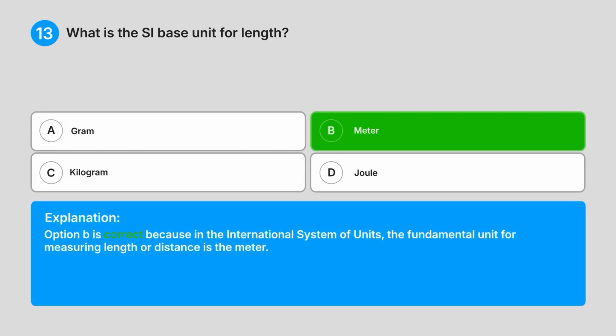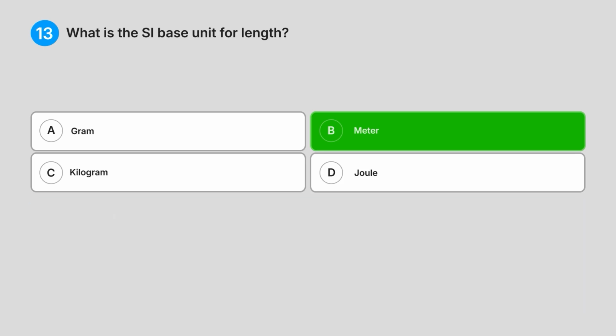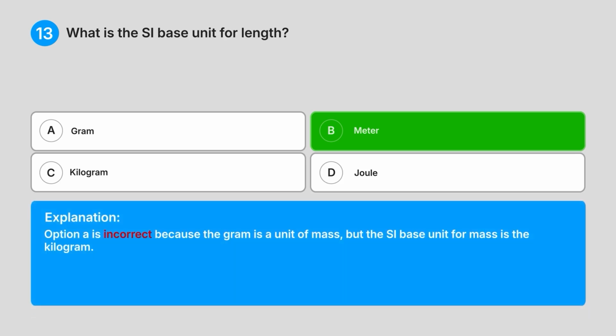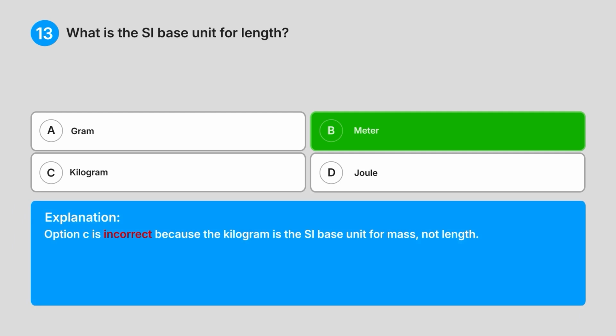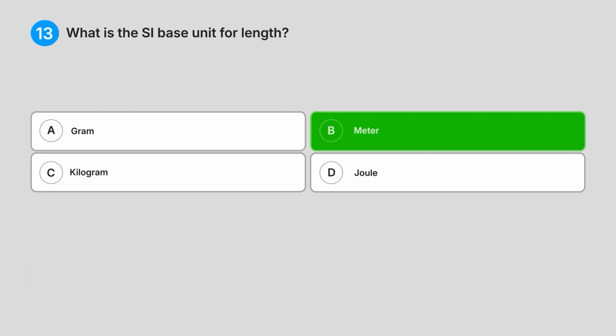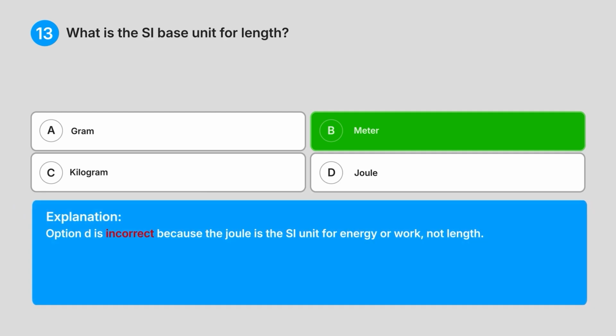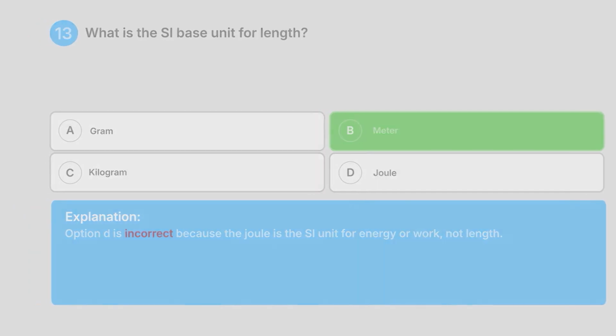Explanation, option B is correct because in the International System of Units, the fundamental unit for measuring length or distance is the meter. Option A is incorrect because the gram is a unit of mass, but the SI base unit for mass is the kilogram. Option C is incorrect because the kilogram is the SI base unit for mass, not length. Option D is incorrect because the joule is the SI unit for energy, or work, not length.